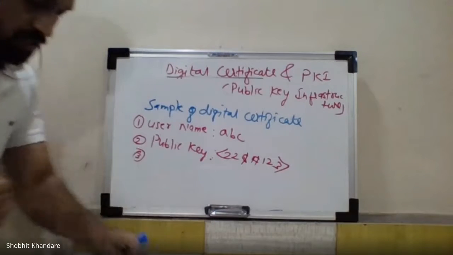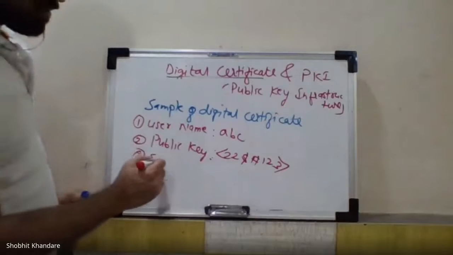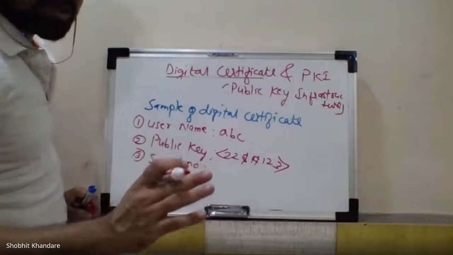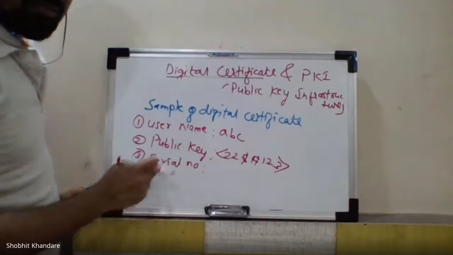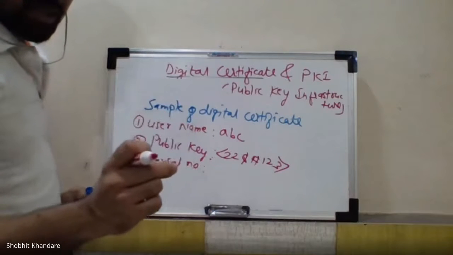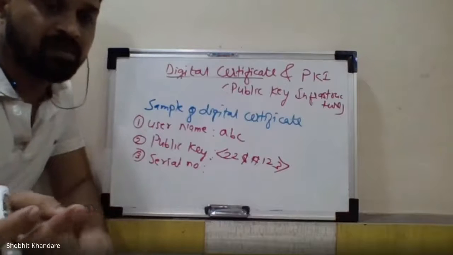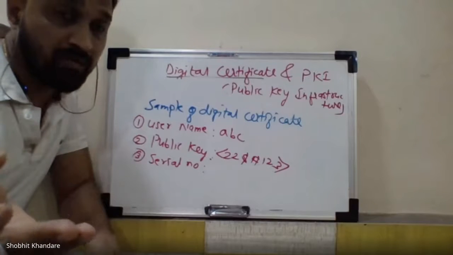The third one is the serial number. You are familiar with the serial number. Every certification authority will give a serial number for every digital certificate. Just as an example, the certificate which you might have got digitally.